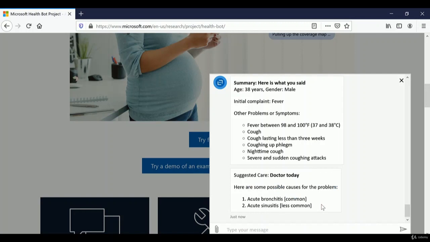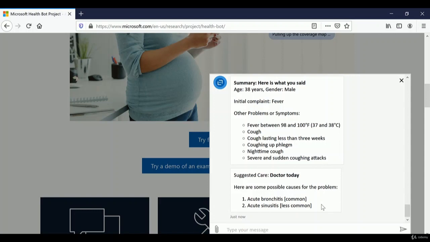This report can immediately be given to the doctors so that the doctor will not be asking these questions again. This will reduce the time and help us to be more predictive. So doctors can be more predictive. They already have this information which I have shared, and now I can take a printout of this report and give it to the doctor so that the analysis can be done.